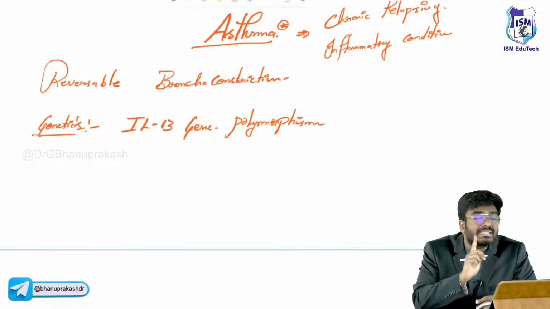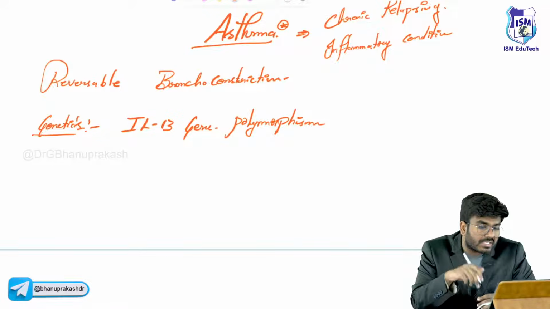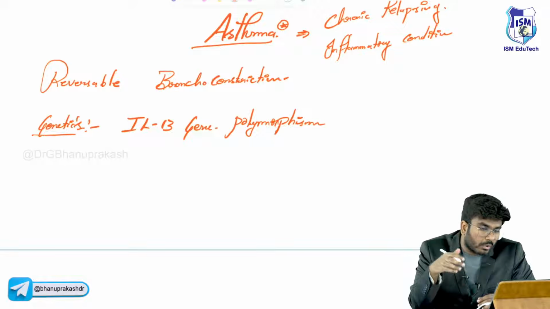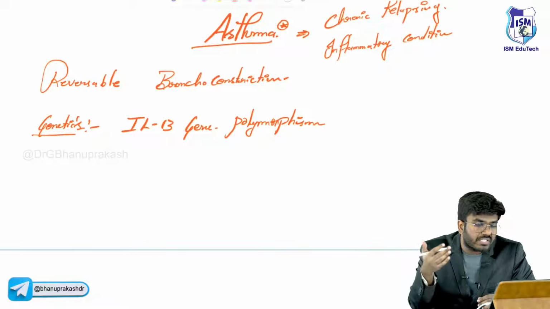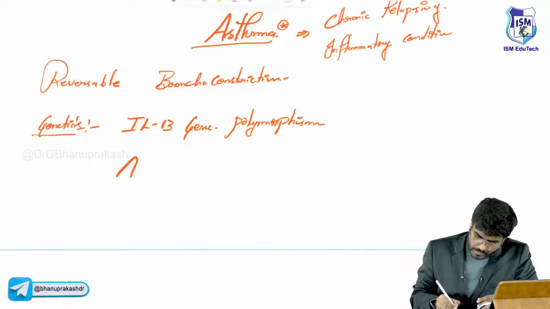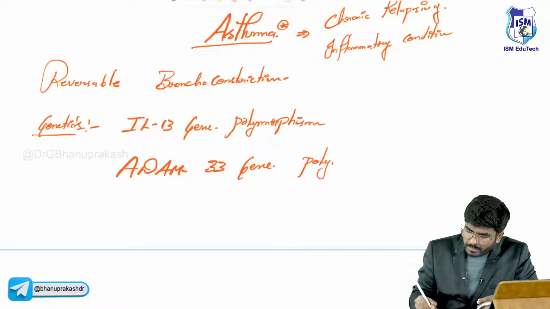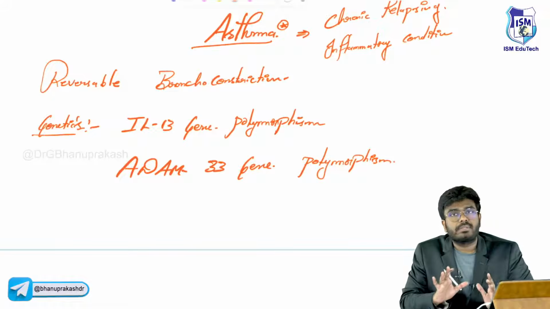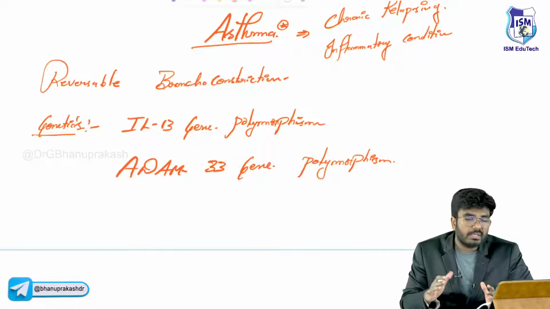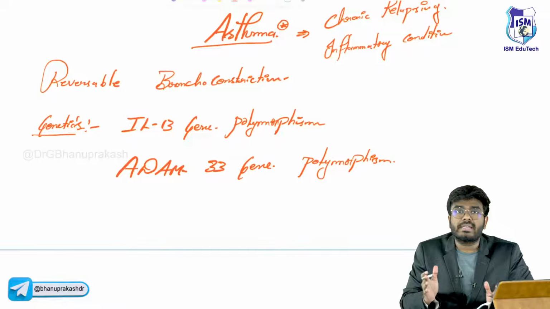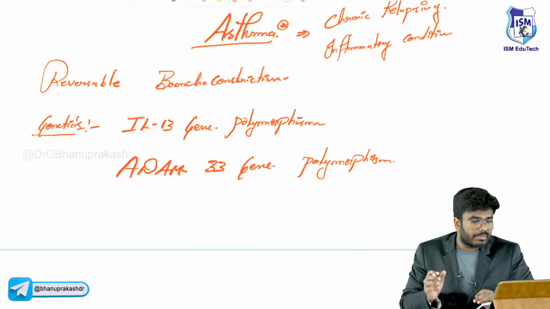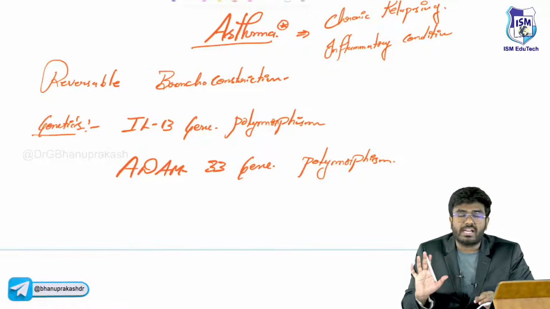And not only that, there is one more gene polymorphism called ADAM 33. So ADAM 33 gene polymorphism and interleukin 13 gene polymorphism are observed in patients who have asthma.